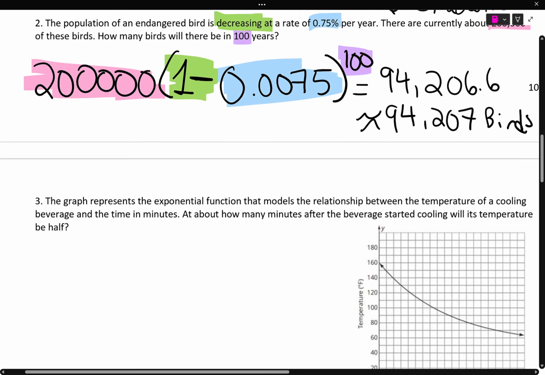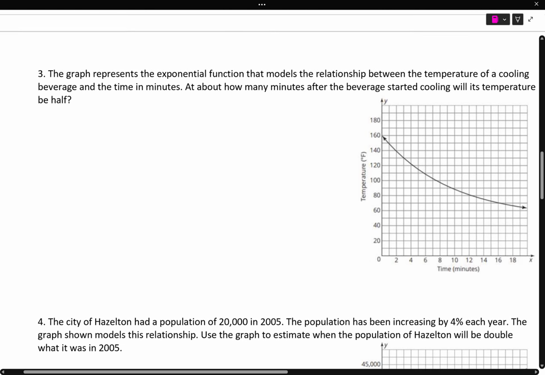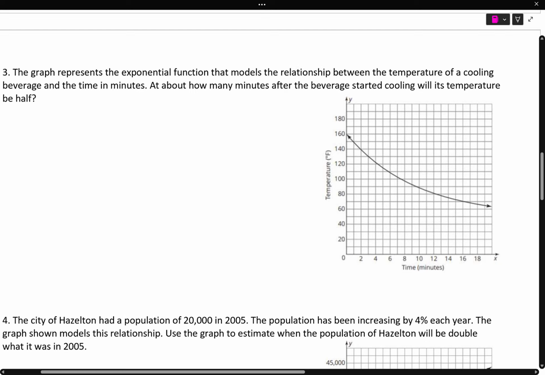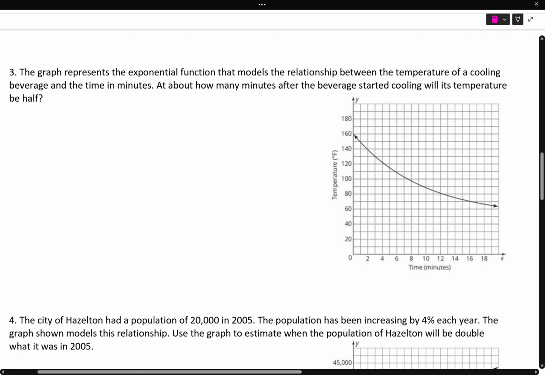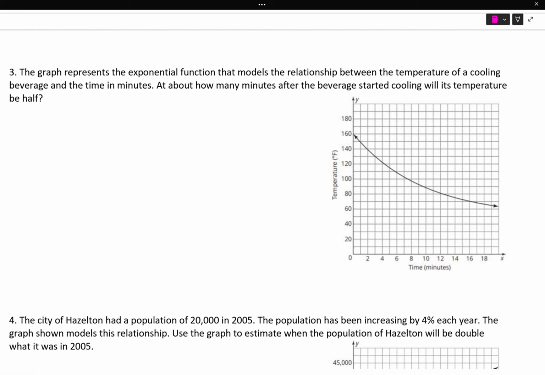Number 3. The graph represents the exponential function that models the relationship between temperature of cooling a beverage and time in minutes. This is Newton's law of cooling, I think. Anyways, at about how many minutes after the beverage started cooling will its temperature be half? Well, it looks like we're starting at 160. To get half of 160, we divide by 2, so that's 80.